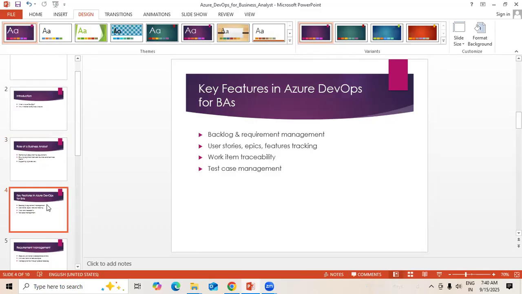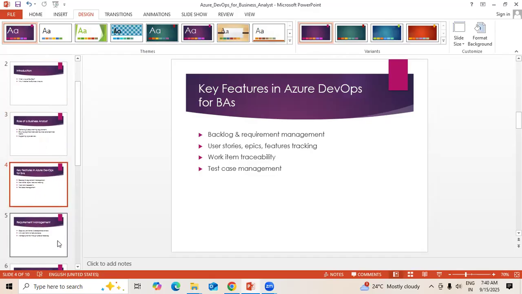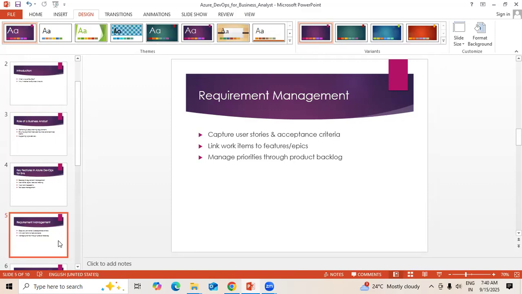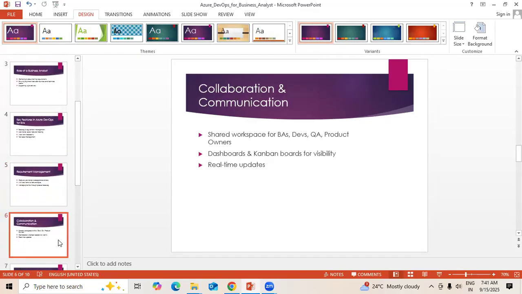Test cases will detail what requirements we have taken and how many we have done so far. Everything can be managed under the test cases. So these are the key features for a BA. When it comes to requirements management, we can capture user stories and acceptance criteria in the same manner as Jira. Next, we can link items to the features and epics we have, followed by managing priorities through a product backlog.